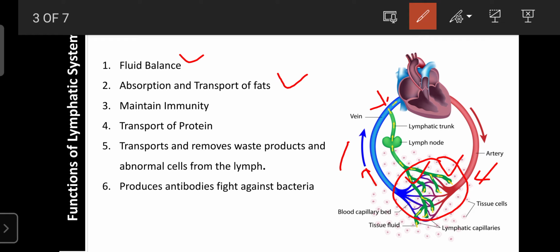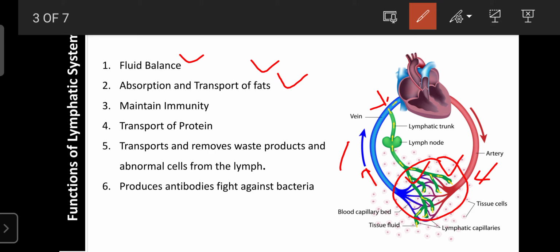Free fatty acids are produced in the small intestine, and those are absorbed into the blood or systemic circulation. That is the work of the lymphatic system. The lymphatic system is also present in the lining of the small intestine. It can absorb the free fatty acids and transport them to the liver. That's why the lymphatic system plays an important role in the absorption and transport of fat from the small intestine to the liver.